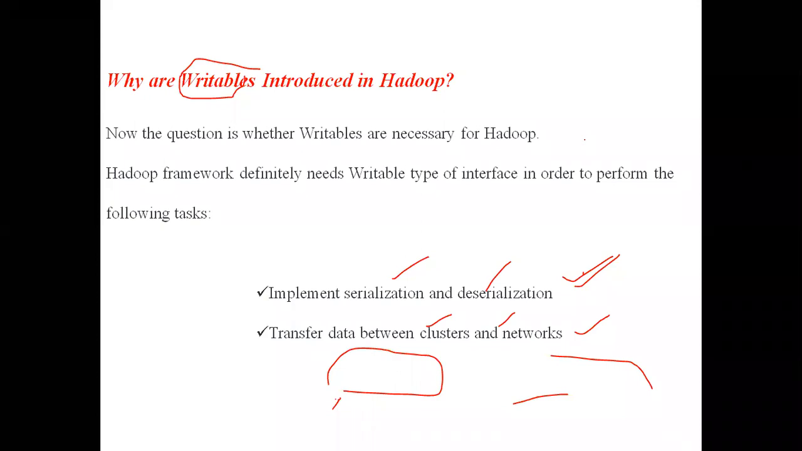I think you have got some rough idea about this now. Writables are introduced mainly for implementing serialization and deserialization. If Writables are not present, we have to use Java serialization in Hadoop also, which will create data overhead, because the size of the Java serialized data is very high when we compare with the size of the Hadoop serialized data. Clear? This is today's class: why Writables are introduced in Hadoop, and what if Writables are not present in Hadoop.